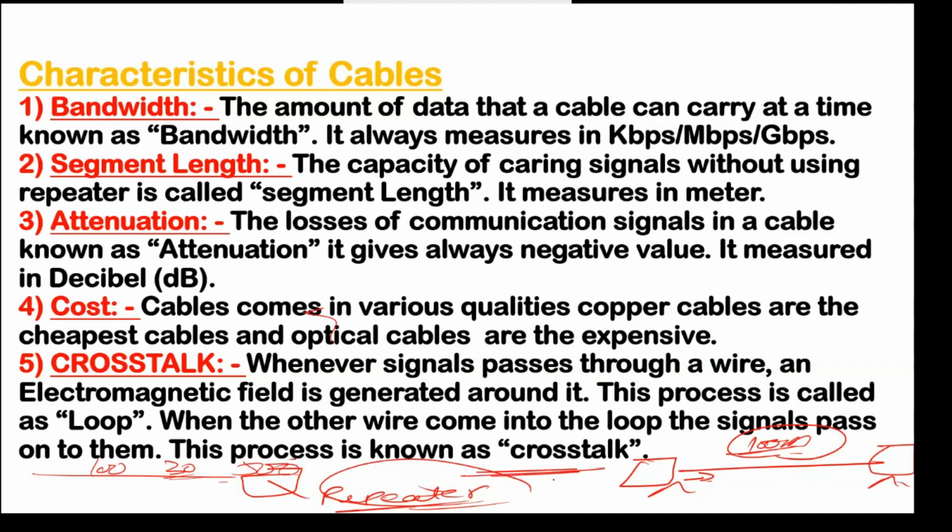In fiber optic, we have lengths from 2 kilometers to 100 kilometers. That is very much available for fiber cable. But in copper cable, the maximum is 100 meters, which is used nowadays. So that is the meaning of segment length. In simple terms, we can say it is the capacity of carrying a signal without any device.